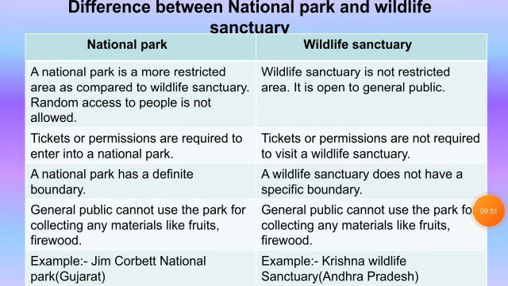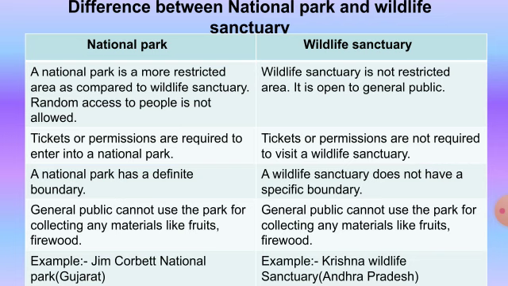Third one, a national park has a definite boundary. A wildlife sanctuary does not have a specific boundary. Fourth, the general public cannot use the park for collecting any materials like fruits and firewood. Here also it is the same in wildlife sanctuary. There also the public cannot use the park for collecting any kind of materials like fruits and firewood.